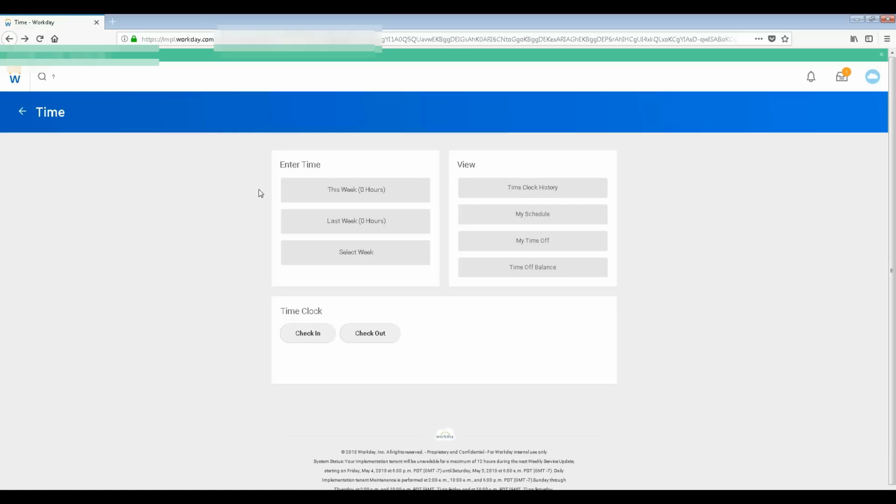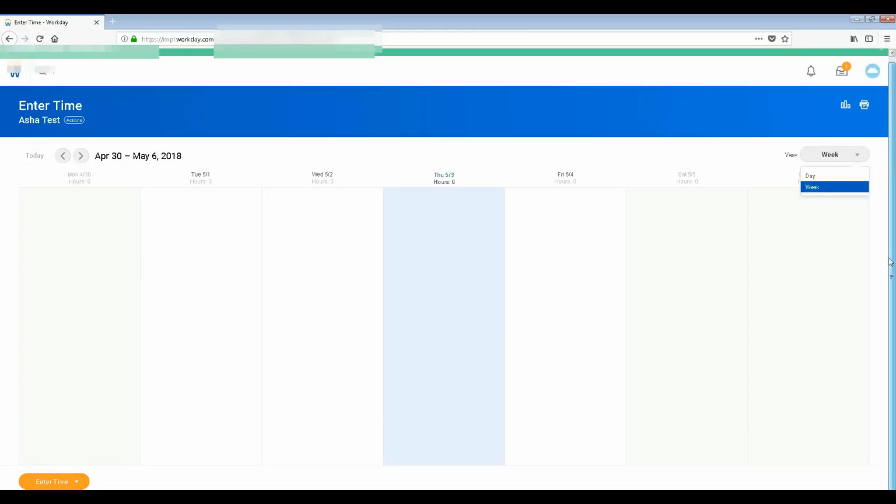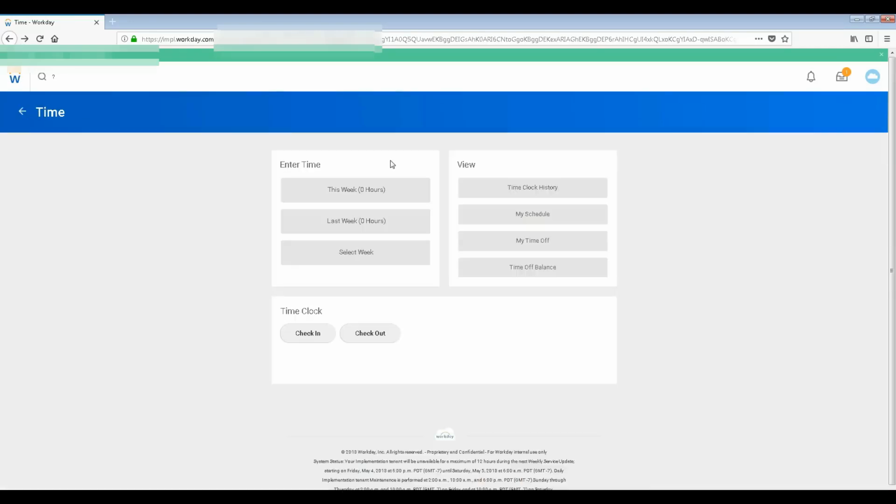Enter time means you are going to clock, so you're going to enter how much you're going to work and stuff like that. So enter time, request absence and review time, all that stuff, whatever you want to enter, those kinds of things you can do here. And here it's pretty much view. So it's read only, so you will see your schedule, your time off. Let's just see my schedule.